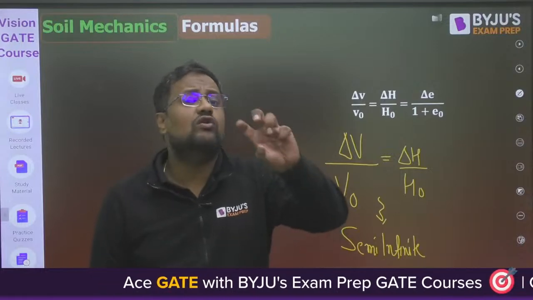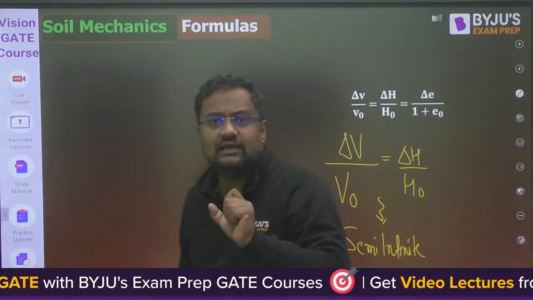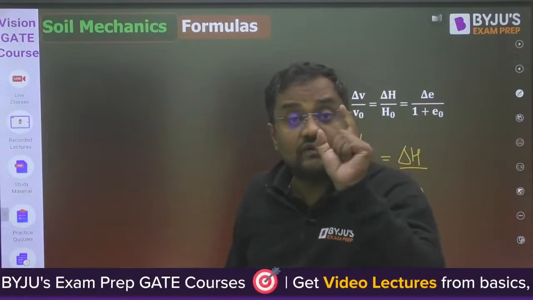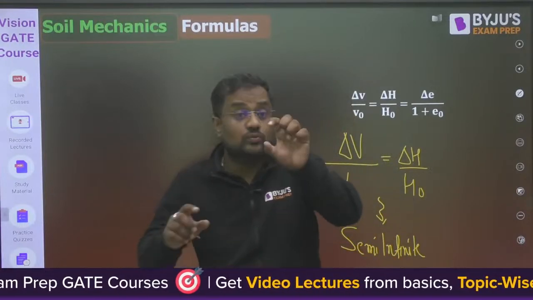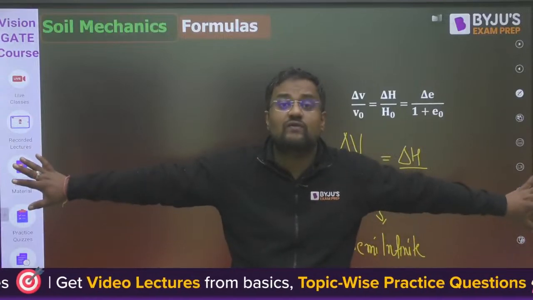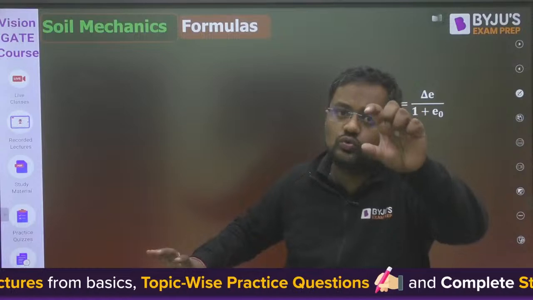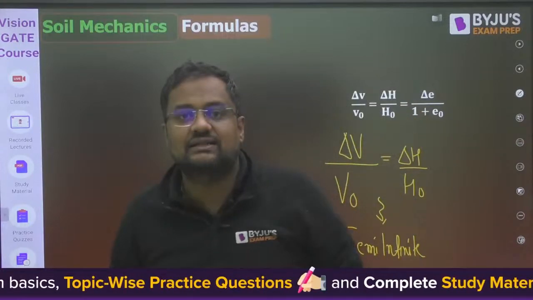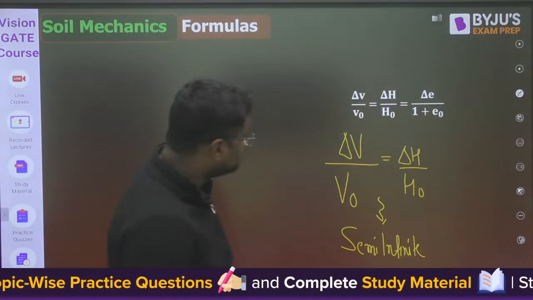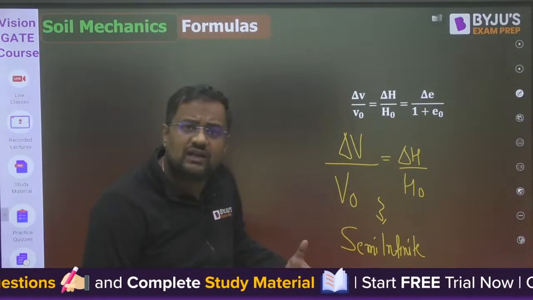You have always heard 2 meter clay, 3 meter sand, 4 meter silt, 5 meter clay. You have never heard that 3 meter sand is for 200 square meter area. You always measure soil in terms of depth, so area is infinite and only depth is measured.